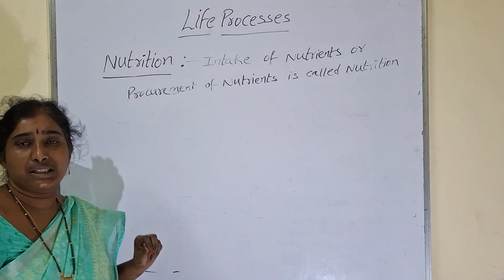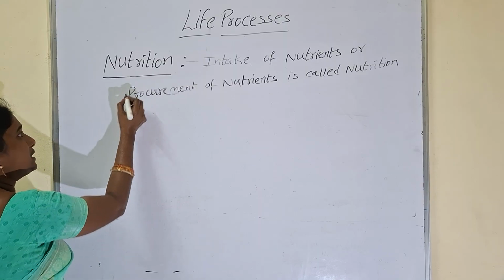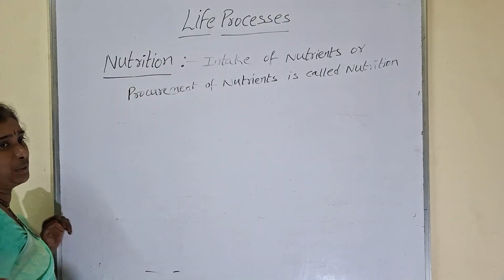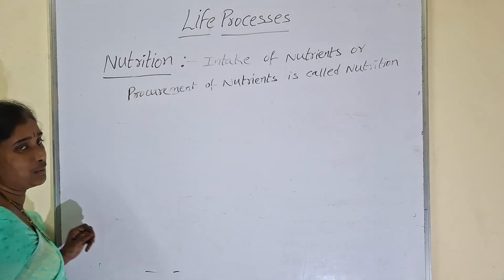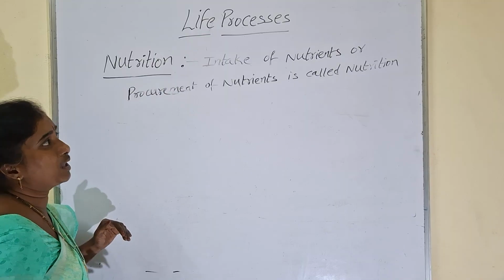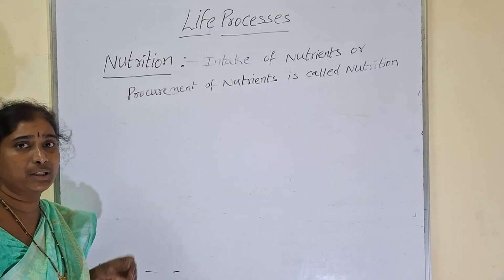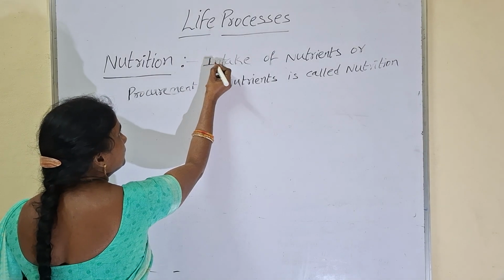So every living organism requires some nutrients for survival, isn't it? If it is a unicellular organism, the mode of nutrition may be different. So what is the mode of nutrition in unicellular organisms? Unicellular organisms can take food only through the body surface. Why? Because they have only a single cell. With the help of the body surface only, they can obtain food.